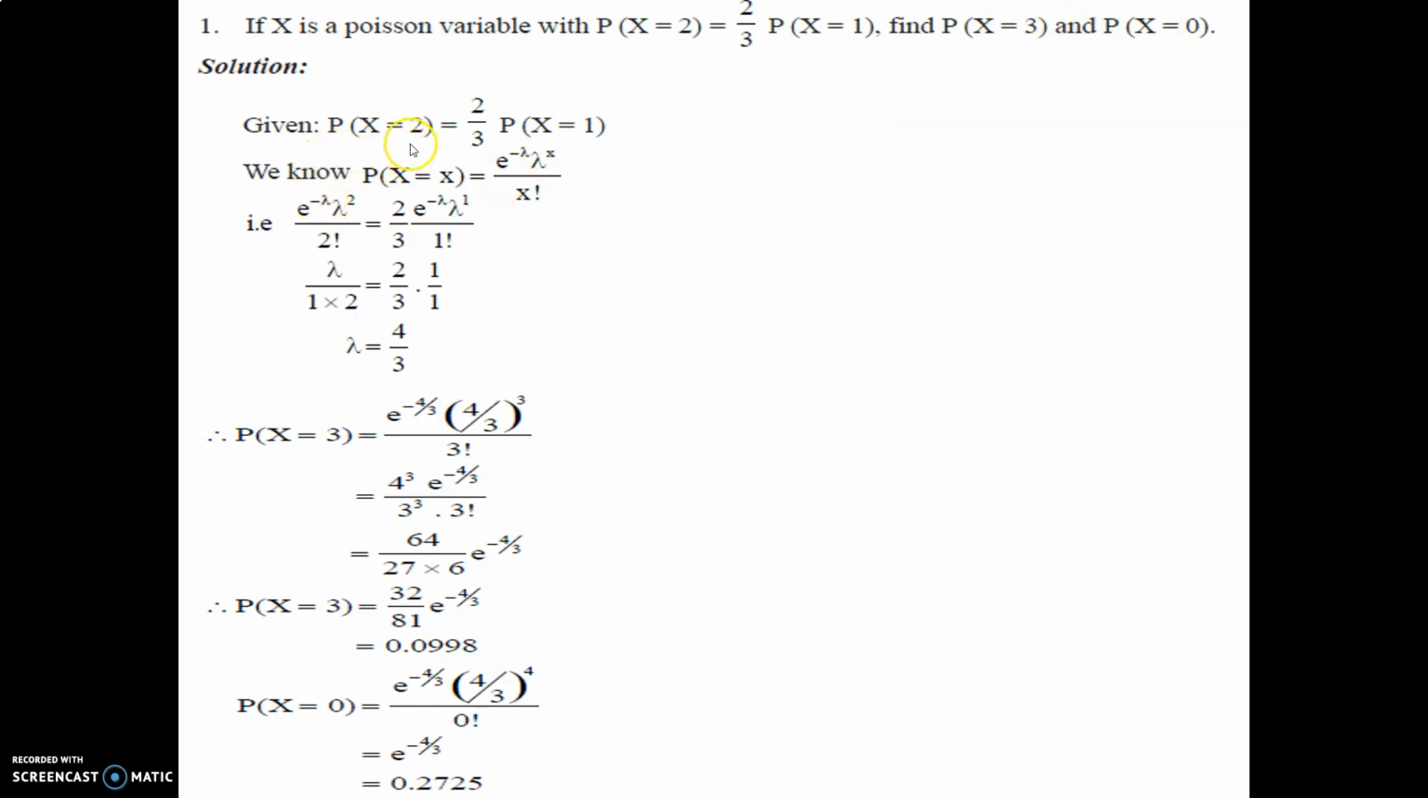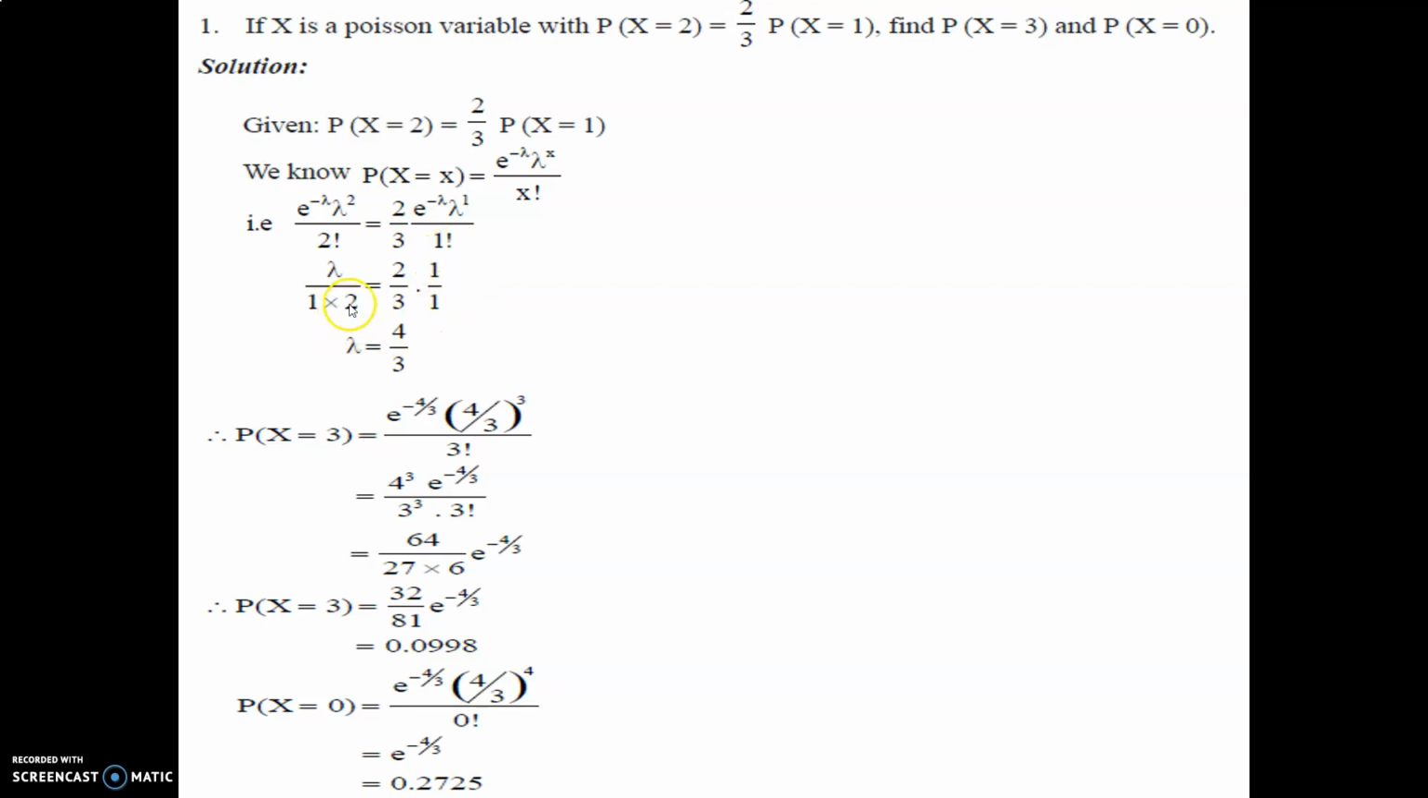We have P(X=2) = 2/3 P(X=1). Simplify. P(X=x) = e^(-λ) λ^x / x!. We have to put what condition? Here 2 is given, here 1 is given. So comparing e^(-λ) λ²/2!, with 2/3 constant given, e^(-λ) λ^1/1!.